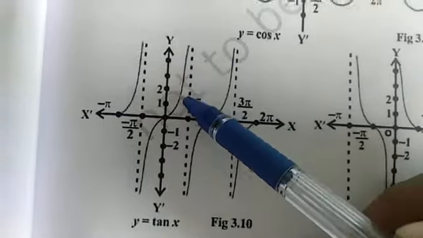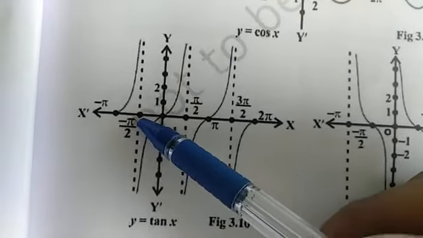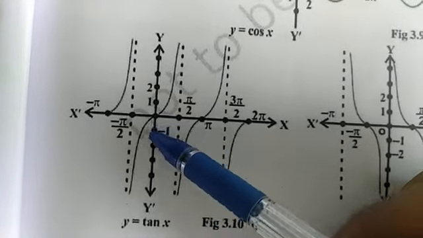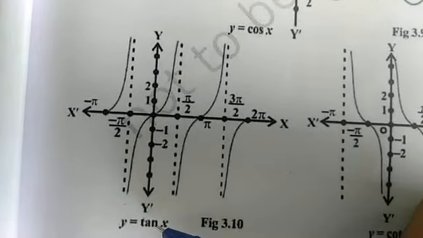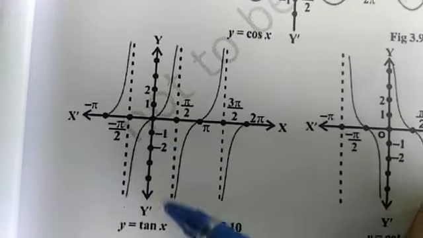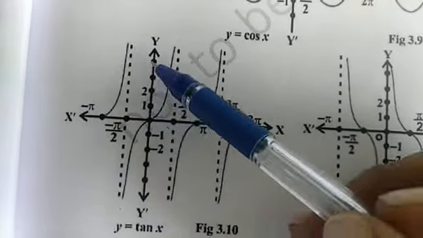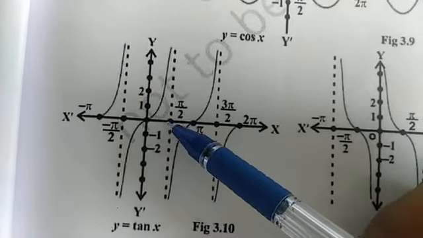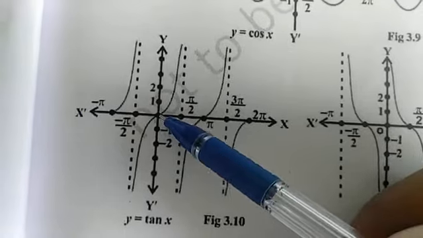Similarly, on the left side tan minus pi by 2 is infinity. This line will go through this when we trace the values for x equal to pi by 2 or anything else. So in the interval 0 to pi by 2, the graph of tan x will be of this type.